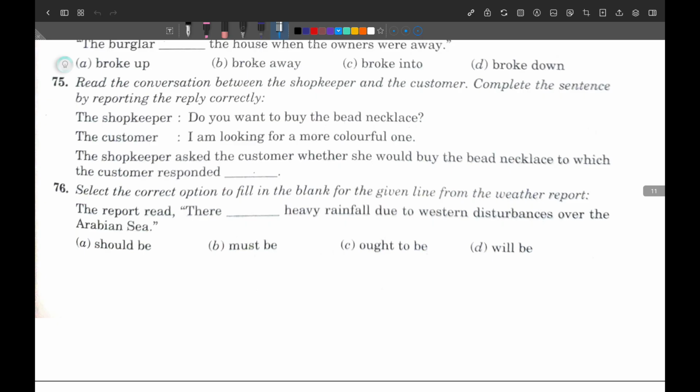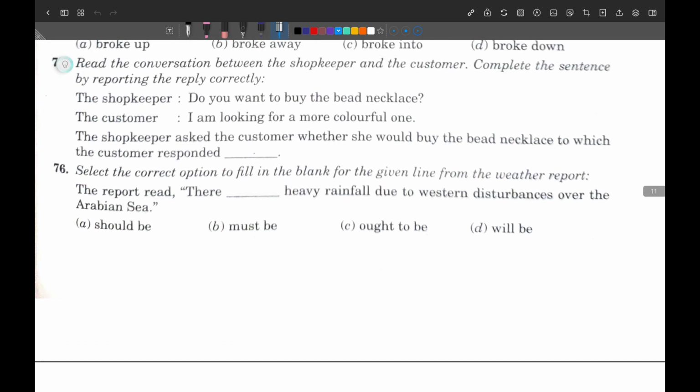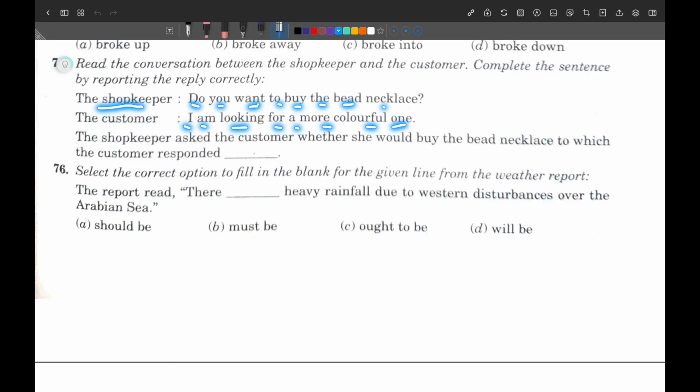Next question, question number 75. This is direct-indirect narration. I am looking for a beautiful, colorful, a more colorful one. The shopkeeper: do you want to buy the bead necklace? Here the shopkeeper is talking to a customer, and the customer must be a girl because they are talking about a necklace. So I will consider the customer as a lady, a girl. In place of the customer I will use the pronoun she.